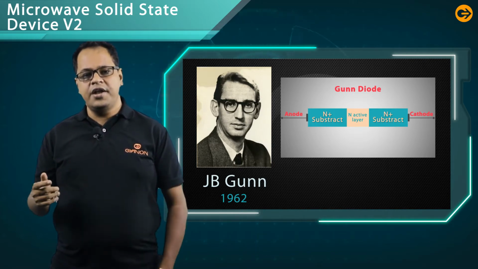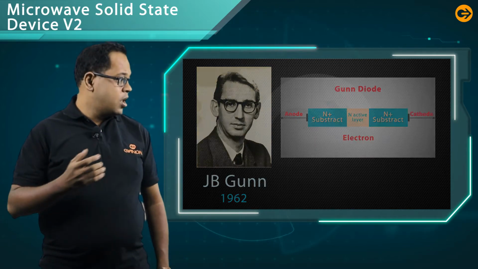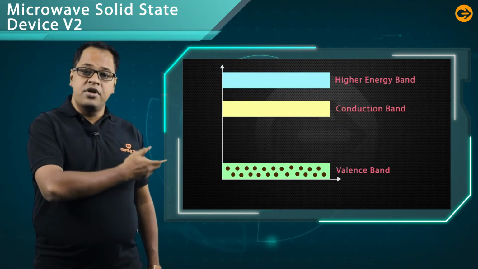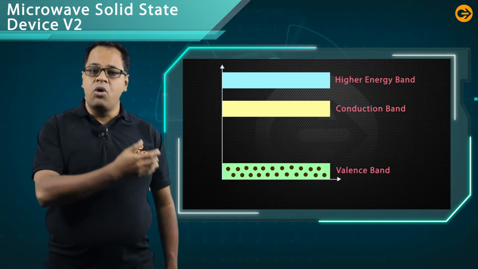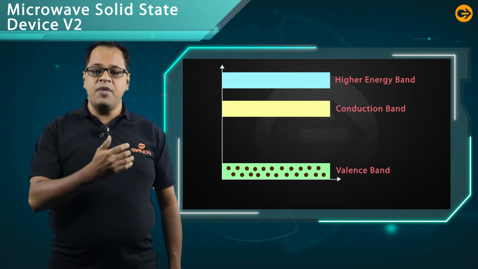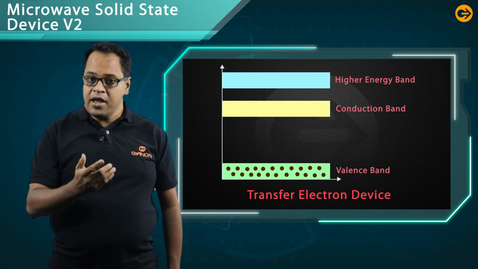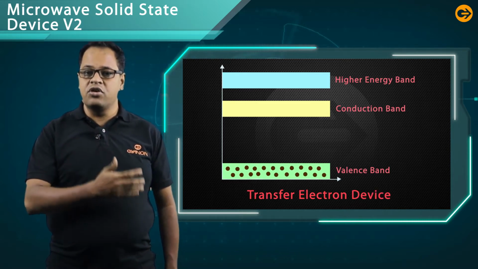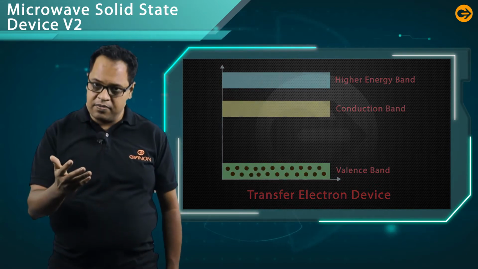In an N type device, the majority carrier is the electron. Now electrons transfer from one valley to another, that means one band to another band. That's why the name of the device is transfer electron device. Why? Because it transfers electrons from one valley to another, or one band to another.